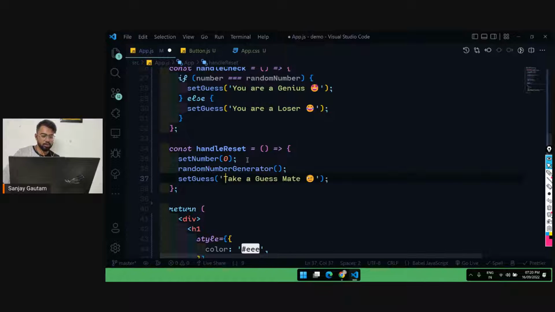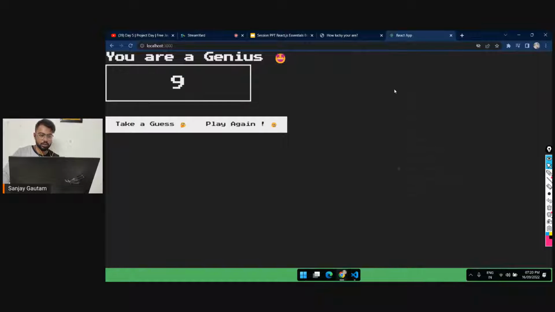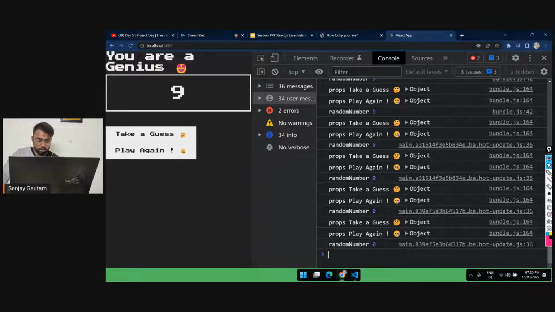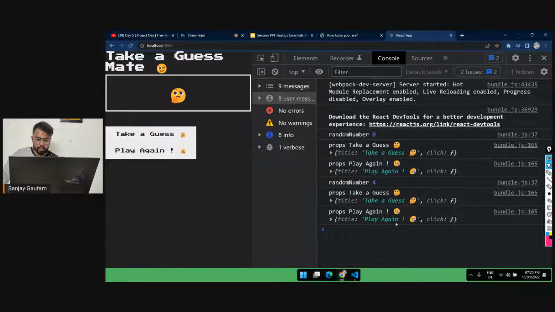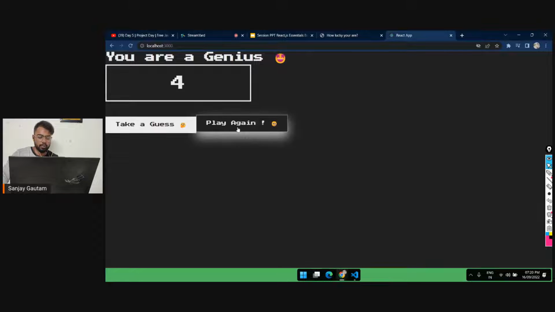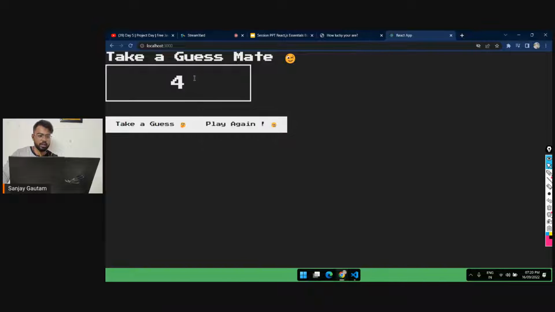I will also set the guess to "take a guess". Let's see what the lucky number is again. Lucky number is 4. So I will type 2, 1 and 4. So I won. And if I click on play again, everything is reset.